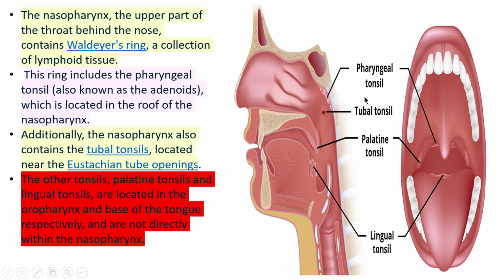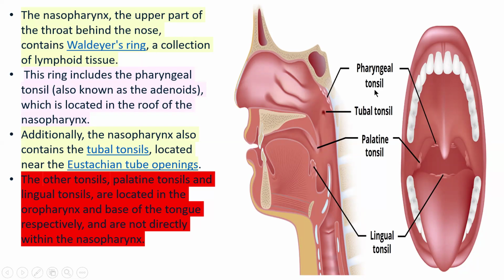Additionally, the nasopharynx also has the tubal tonsil. Clear? The tubal tonsil is located near the eustachian tube openings, which connect the nasopharynx and the middle ear. Other tonsils are the palatine tonsil and the lingual tonsil. The palatine tonsil and lingual tonsil are located in the oropharynx.